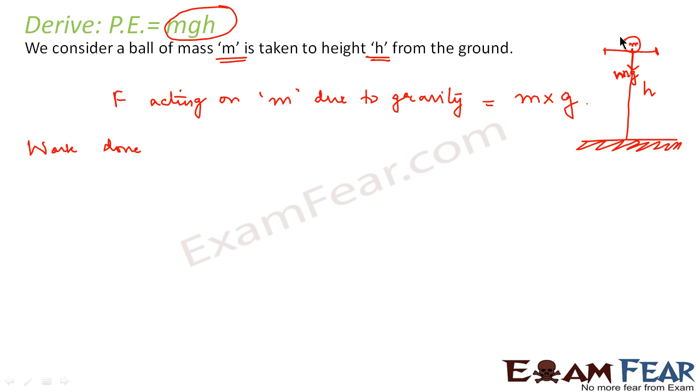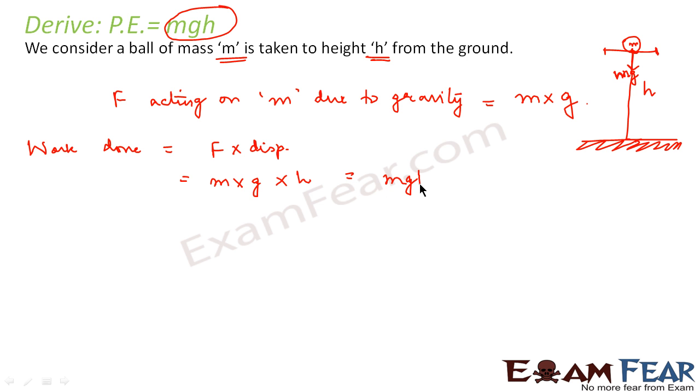Okay. Now work done by virtue of its position, when the mass is located at this position, what would be the work done? Work done is nothing but force into displacement. Force is equal to m into g. And displacement means the mass was displaced from the ground to this height, that is height h is the displacement.